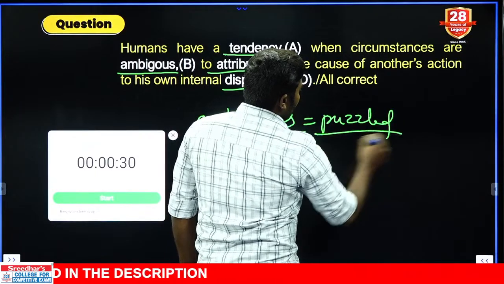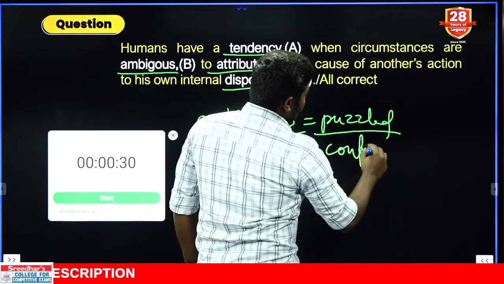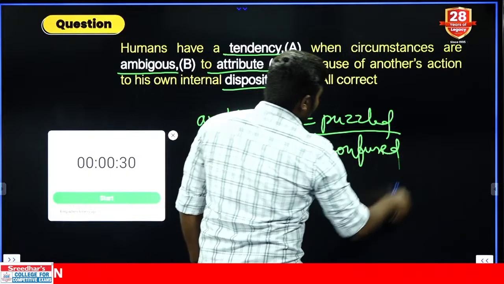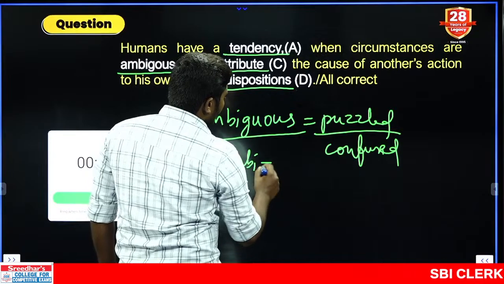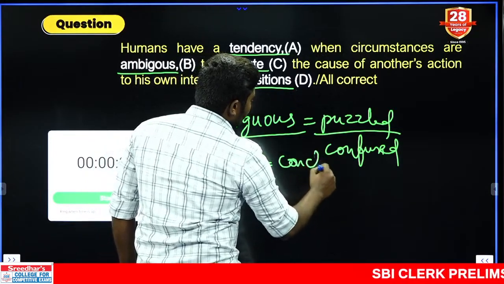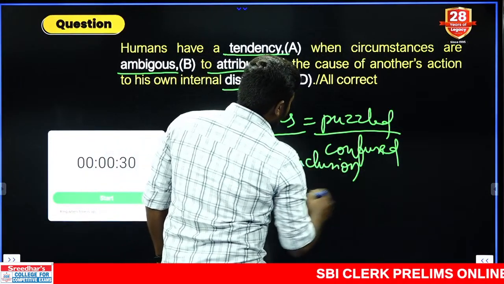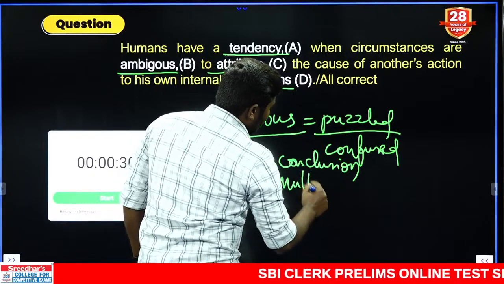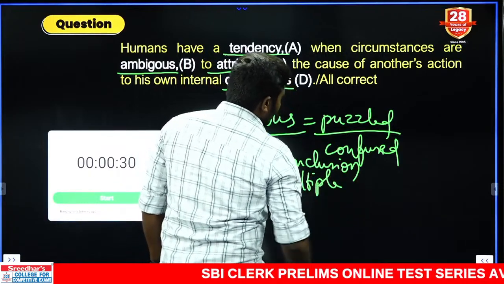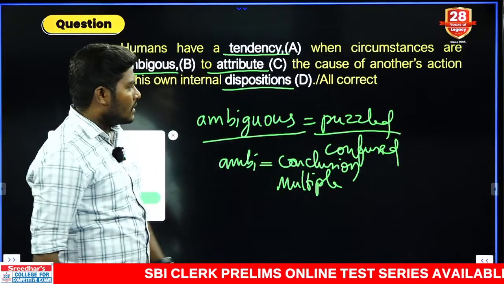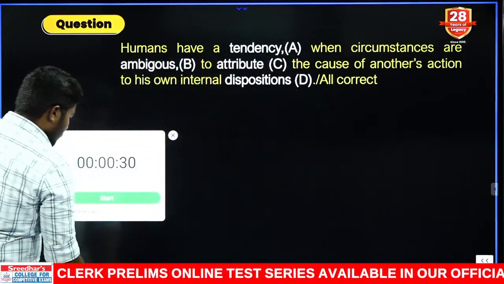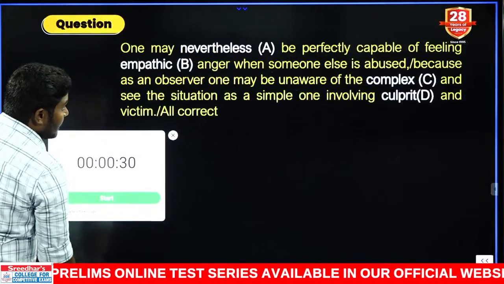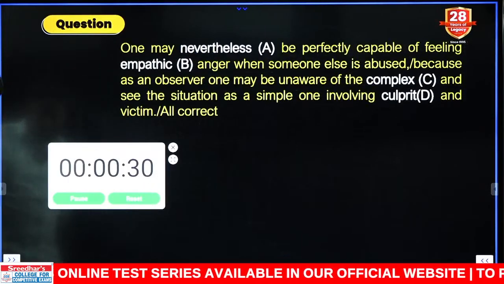when you are confused. Okay. Ambi in the sense open to multiple conclusions. Open to multiple conclusions. Multiple conclusions. That is called ambiguous. So answer should be only with the B. Very good. Next, let us move to the 11th one. Time starts now. Make it very quick.